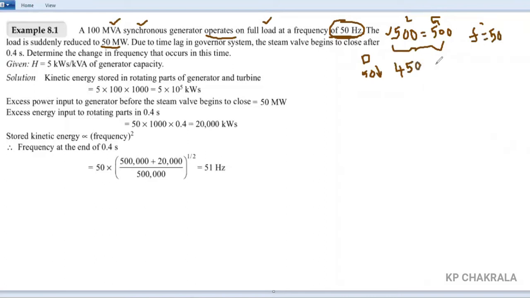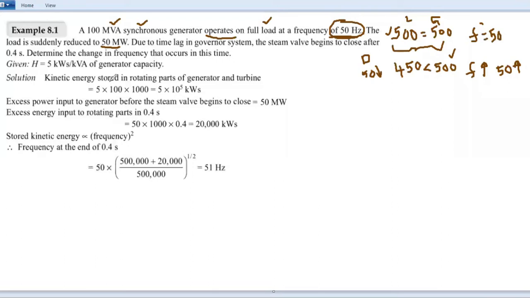But we are generating 500 megawatt. Here the load is less than the generation, or we are generating more power than the load requirement. So in this condition, what will happen? The frequency will rise for a short while, until the generation from the generator is equal to the 450 megawatt. The frequency will be on the rise, and no doubt it will be greater than 50 Hz.